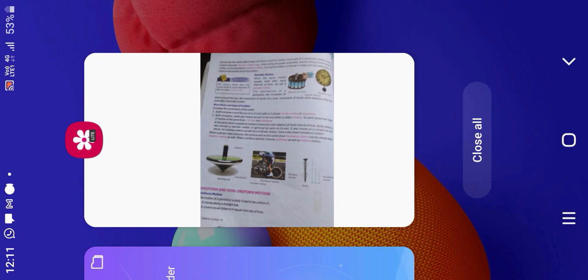Measuring small thickness. To measure the small thickness of a page of your notebook or the thickness of a coin, we cannot use a meter scale directly. How do we measure a small thickness? This is shown in the following activity. Take a thick book and a scale. Count the total pages of the book. Measure the total thickness of pages with a scale. Note your observation. So thickness of a page is total thickness of the book divided by total number of pages. The thickness of one page will be given.